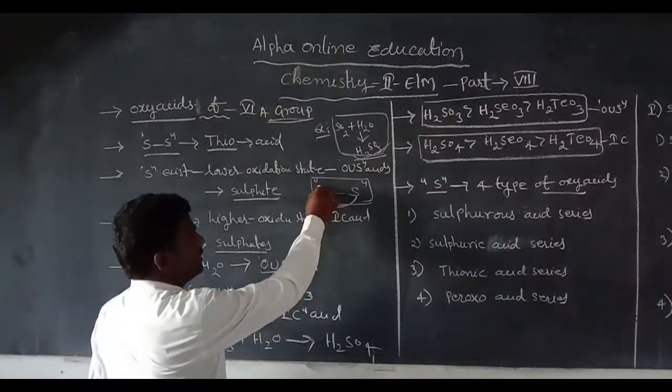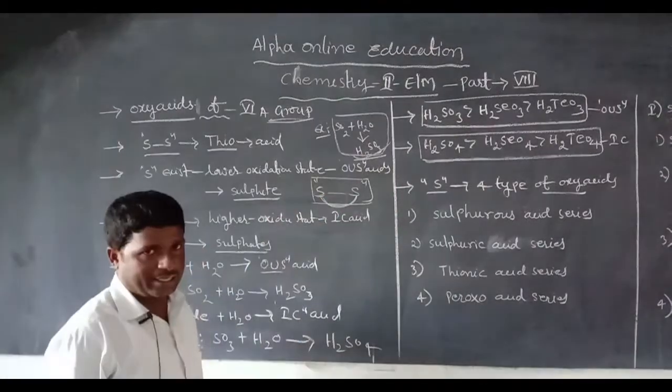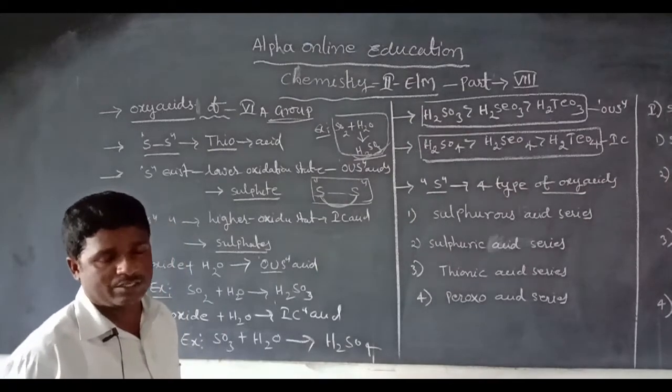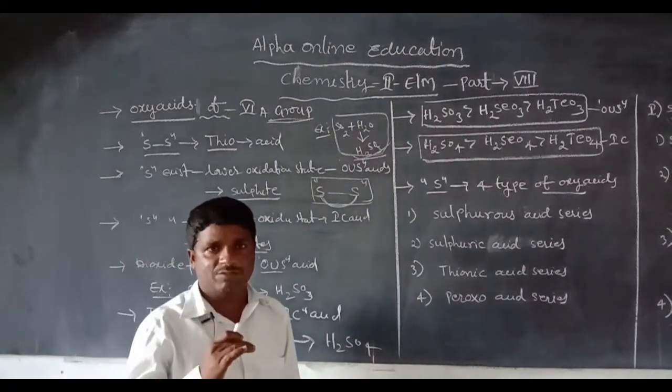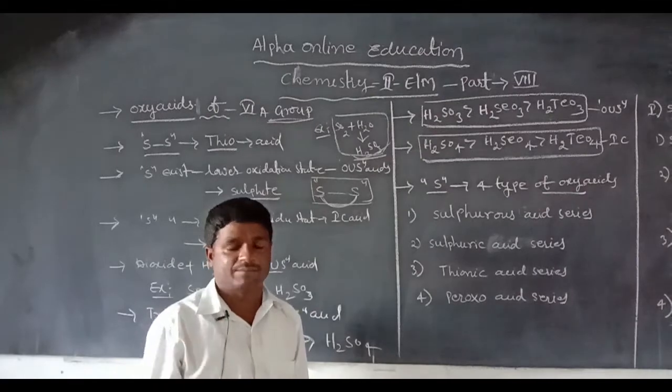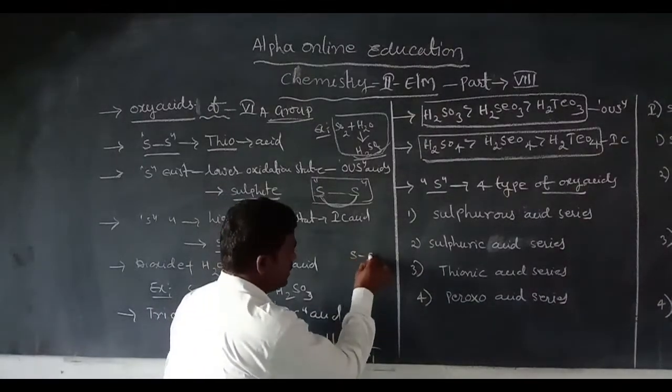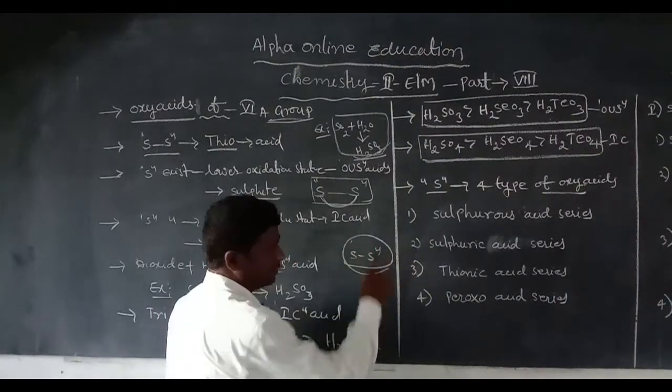Thioacid series means sulfur linked with another sulfur atom.